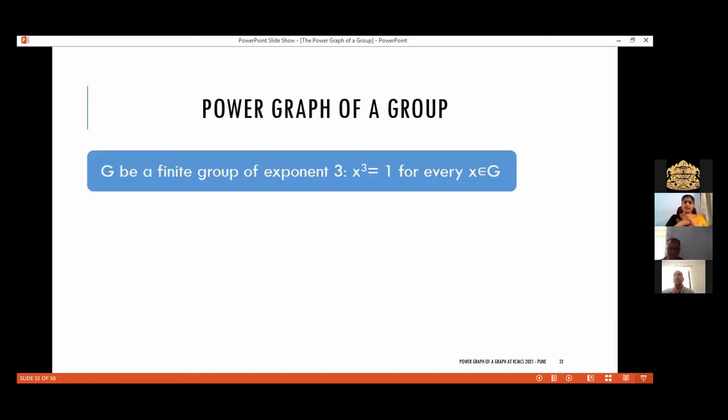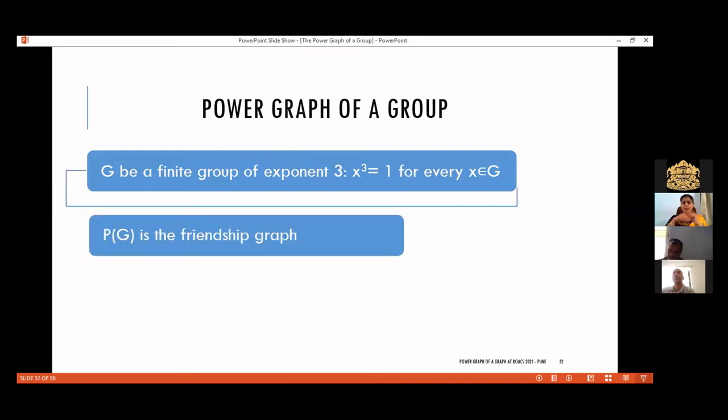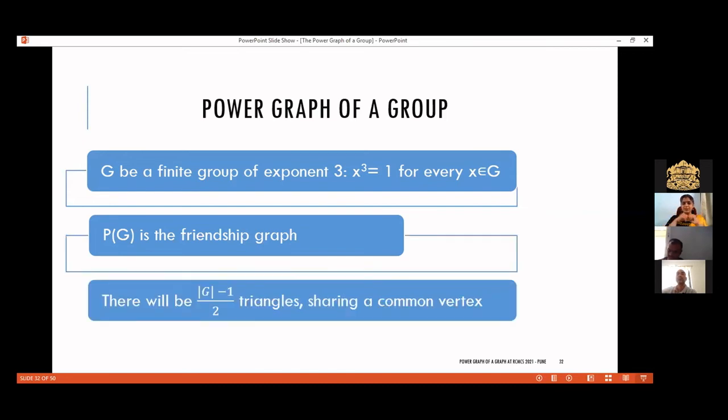Say for example, let G be a finite group of exponent 3. Exponent 3 means x raised to 3 is equal to 1, where 1 stands for the identity element, for every element x of G. So you take a finite group of exponent 3. What will be the power graph? The power graph will be the friendship graph. Then what is this friendship graph? Friendship graph means it's a set of triangles. A triangle is 3 vertices, all of them made adjacent to each other. So it's a collection of triangles, all of which share a common vertex. One vertex is common to all those triangles.